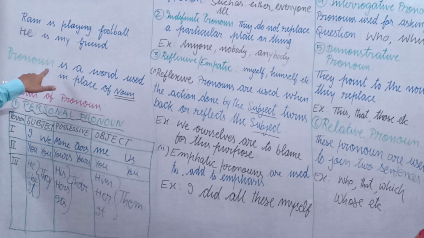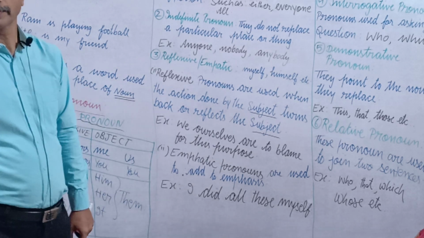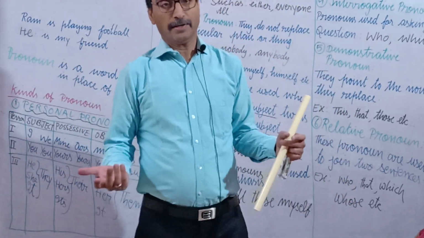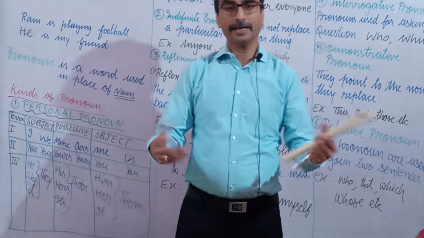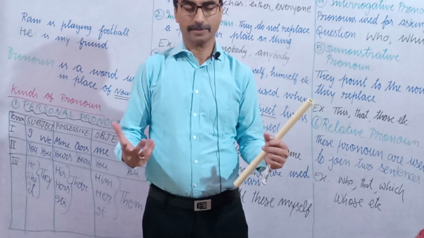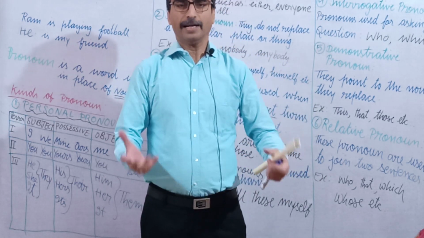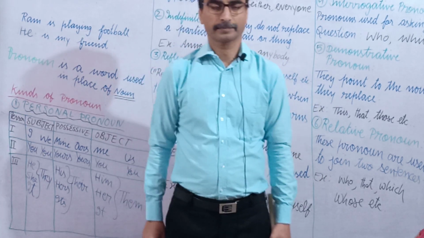I have written there the definition. Pronoun is a word used in place of noun. Such as if I say that lion is the king of animal, then again I say lion is very courageous. So in place of writing lion is very courageous, I might have written it.